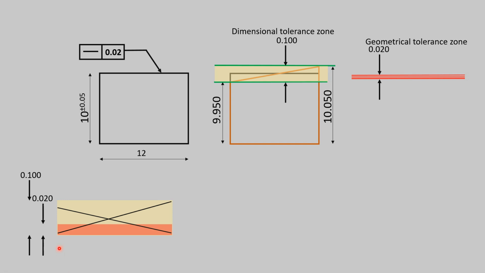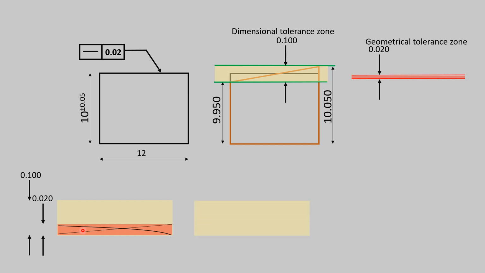So according to geometrical tolerance, it is not acceptable. Now observe the lines. These lines are more flat, meaning more straight than the previous lines. You can see, so geometrical tolerance is controlling the geometric feature, meaning straightness.